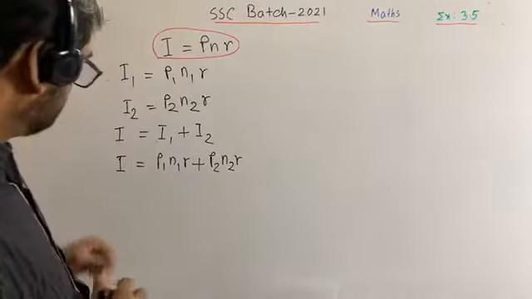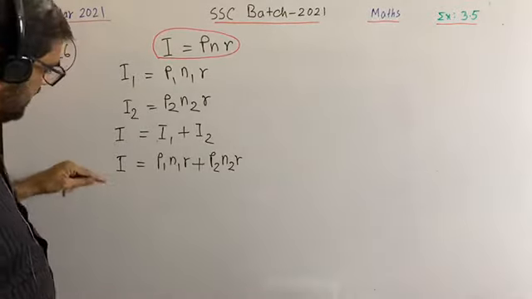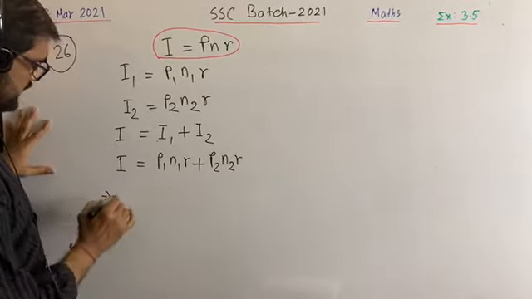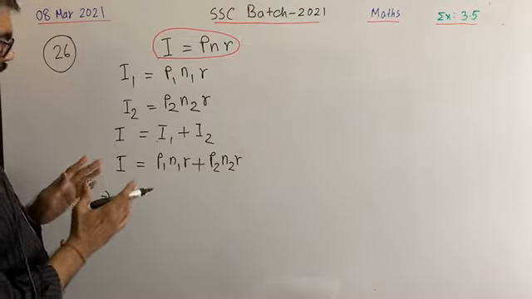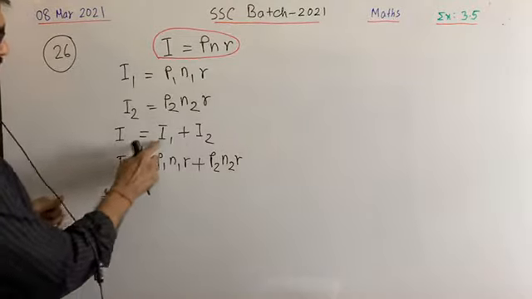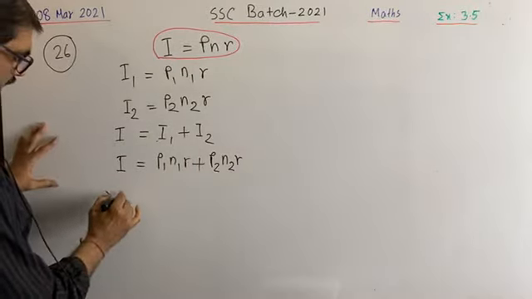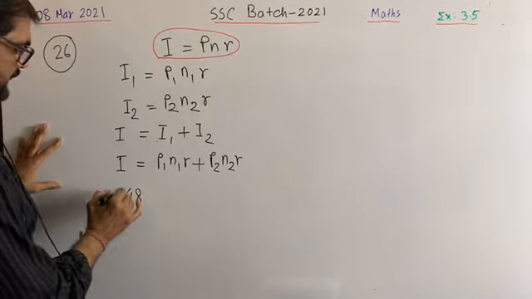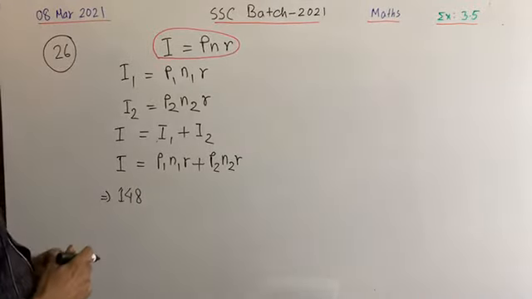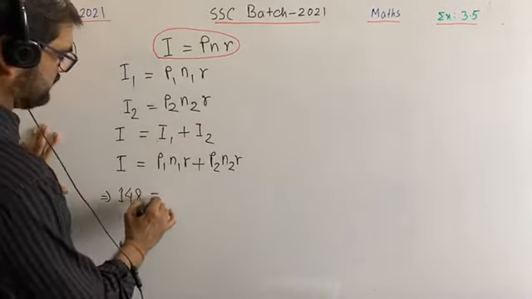Now, in this question you see I equals what? In the book it is given I means the profits of the first part and second part together. It is given in total 148 taka. What is P1?